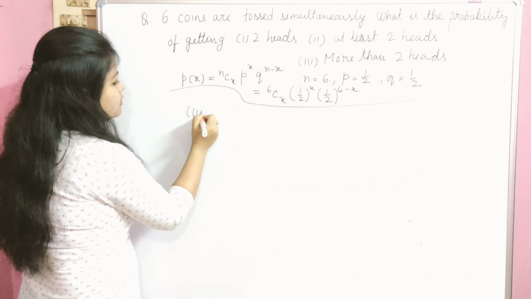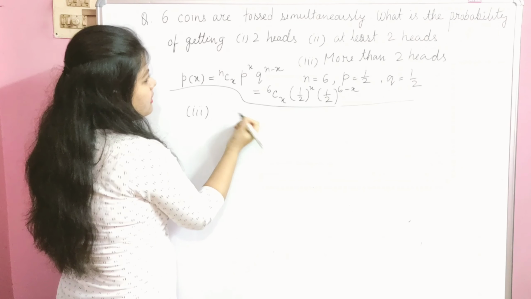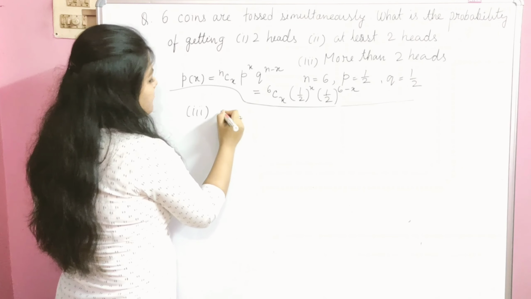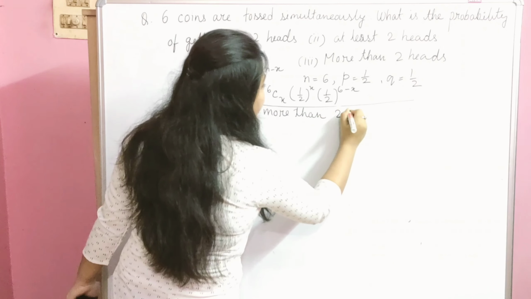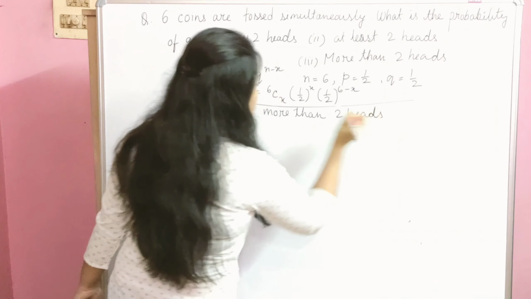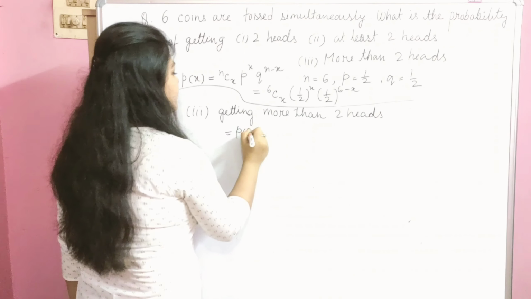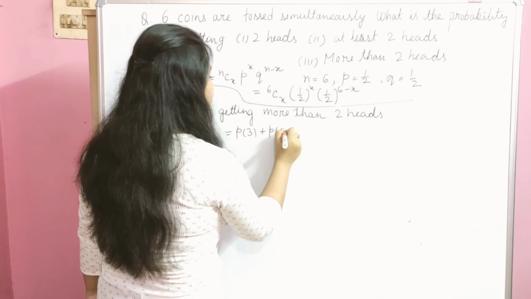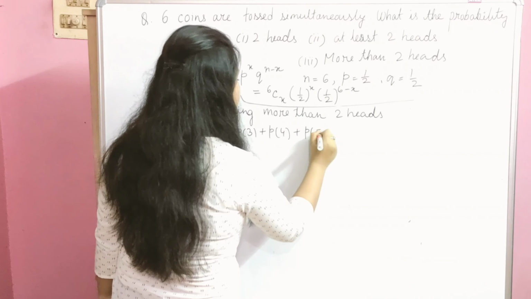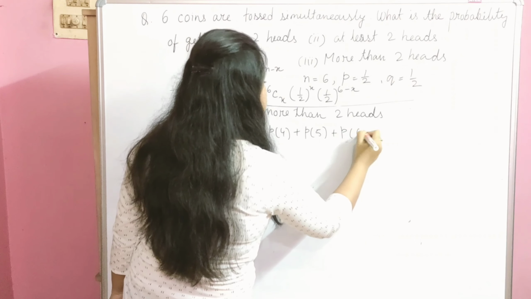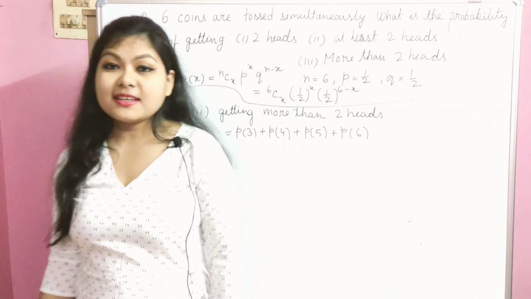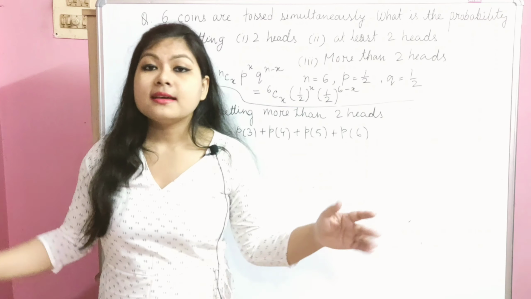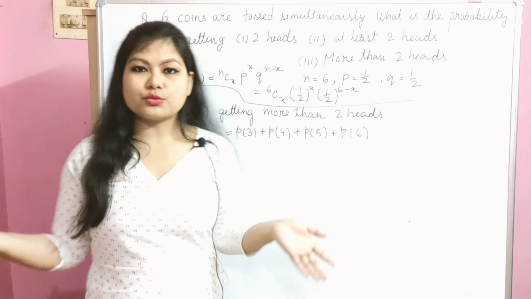So getting more than 2 heads is equal to P3 plus P4 plus P5 plus P6. We already used the condition that the sum of the probabilities equals 1.